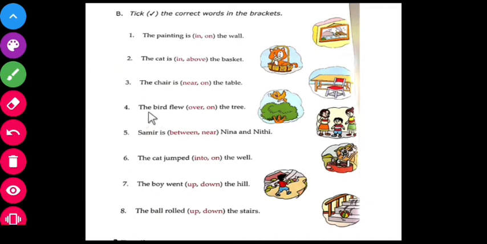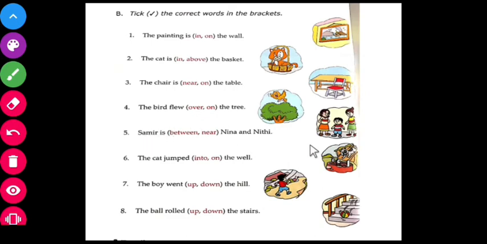The fourth one. The bird flew dash the tree. So where is the bird? The bird flew over the tree. See, there is a distance between the tree and the bird. So we use over. The bird flew over the tree. So over is the correct preposition.